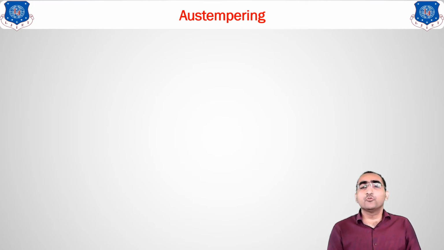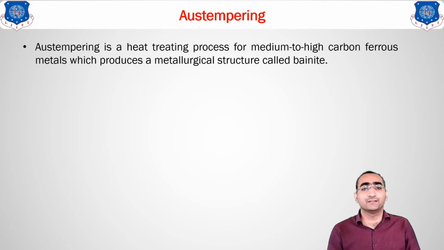There are two types of tempering methods: first Austempering, second Martempering. Let us discuss the Austempering method. What do you mean by Austempering? Austempering is a heating process for medium to high carbon ferrous metals. Why? As I told you, bainite, which we discussed in earlier sessions: with the help of Austempering, we will only get the bainitic structure.